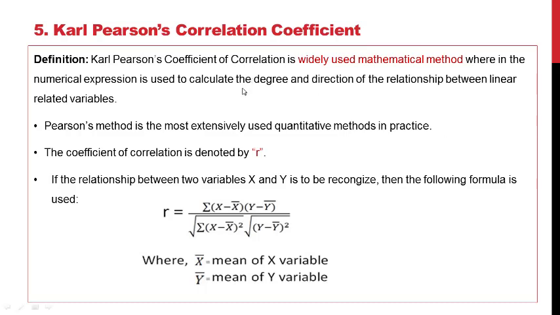R, the correlation coefficient, is equal to summation of (x minus x bar)(y minus y bar) divided by under root summation of (x minus x bar) square times under root summation of (y minus y bar) square, where x bar and y bar are the means of the x variable and y variable. So this is the formula for Karl Pearson correlation.